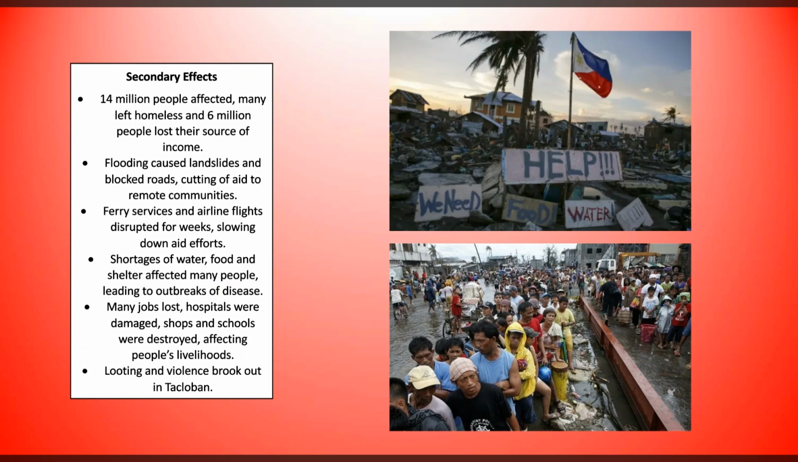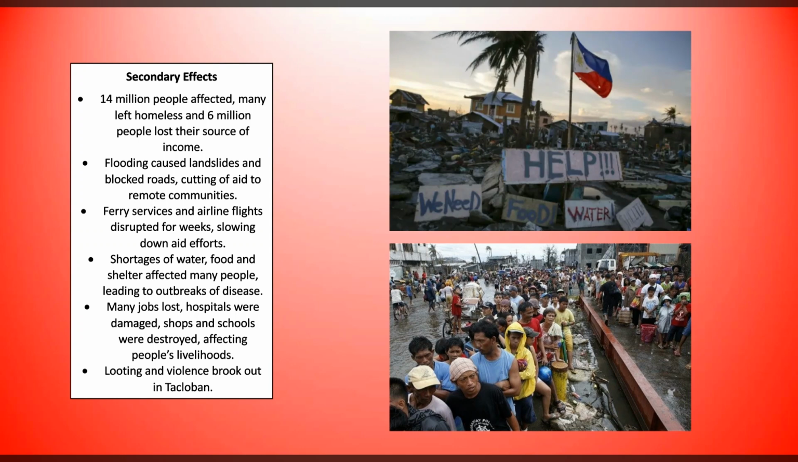Particularly if they were in the fishing industry, those 30,000 fishing boats obviously led to a lack of income for those people. Flooding caused landslides and that blocked a lot of the roads, and unfortunately that cut off aid for the remote communities in the really rural areas. Ferry services and airline flights were disrupted for weeks, and that hindered and slowed down the aid efforts.